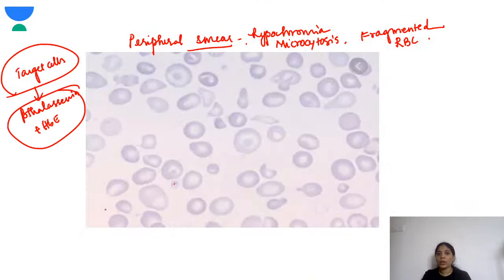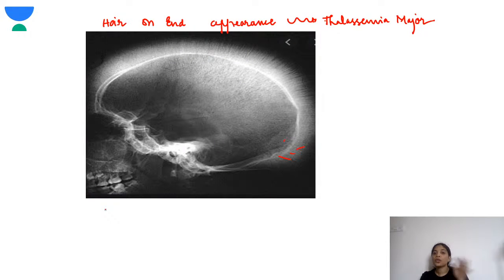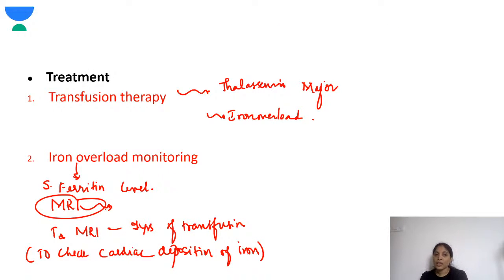Okay, so on peripheral smear, you see hypochromic, microcytic cells, and there are fragmented RBCs. This is a typical picture which you see in a child with thalassemia, that is the hair on end appearance. Next is the transfusion treatment. So in the treatment, transfusion is the first line which is given in these children.